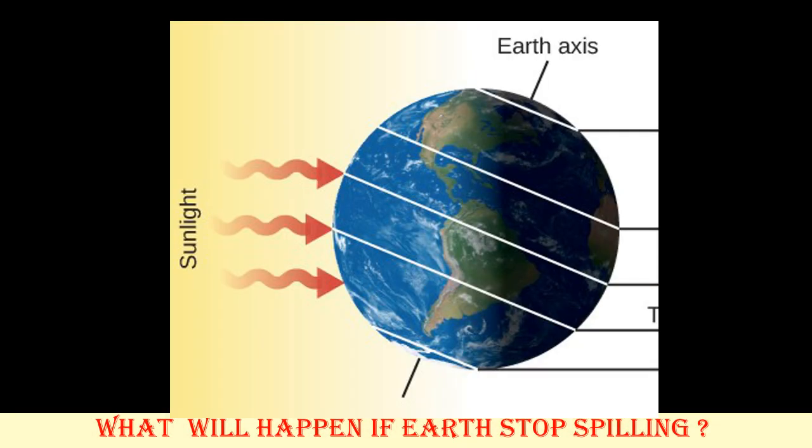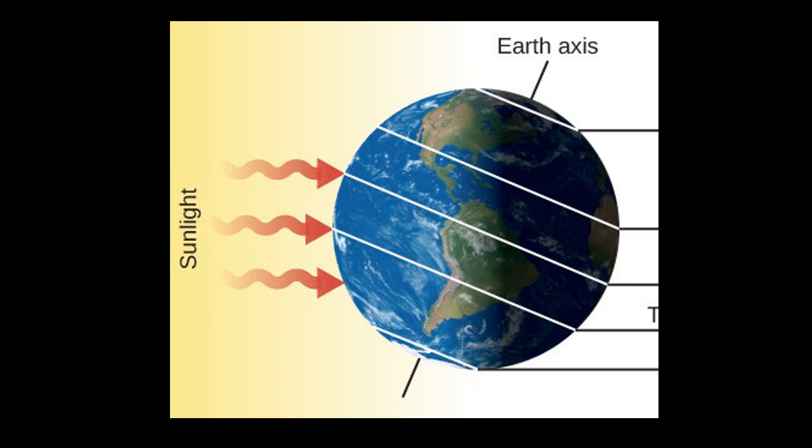So, the next question: what would happen if the Earth did not rotate? If the Earth suddenly stopped spinning, the portion of the Earth facing the sun would always remain in day and would become extremely hot, and the other half away from the sun would face deadly cold. Life would not be possible in such extreme climate.